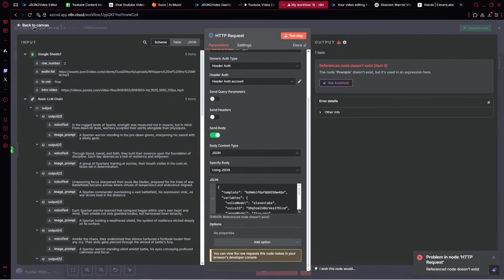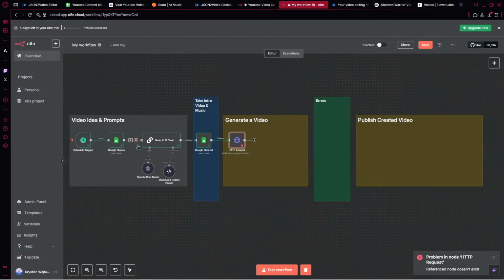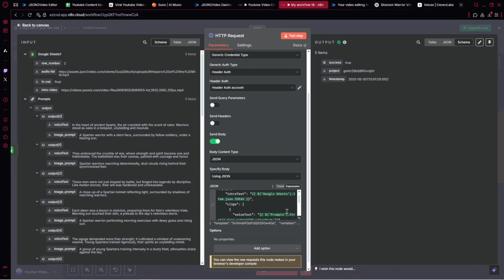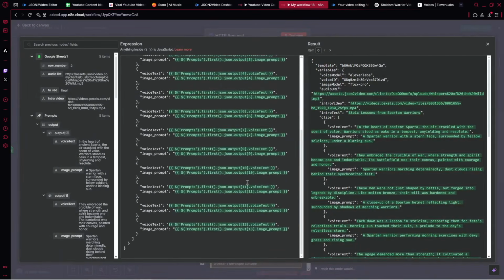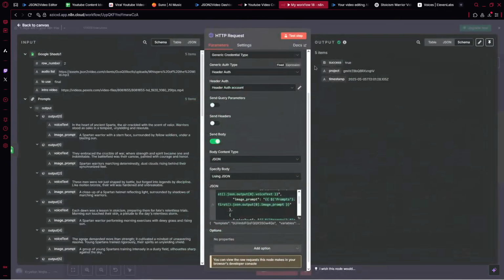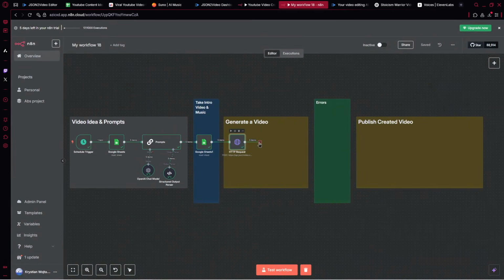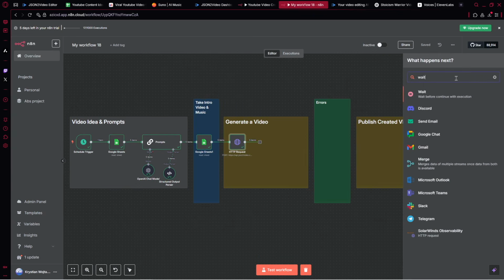However, when it comes to this node from where we've got the ideas, it's named basic LLM chain. So actually, let's rename it as the prompts. Let's rename it. It's very important. And now we can see everything works. So here, when I expand that, we've got the reference to the prompts node and everything is at the point. When I tested that, we've got the success, so true, project, timestamp, and so on. So for sure, it works. Now what we can do, we can add the next node, which is wait.